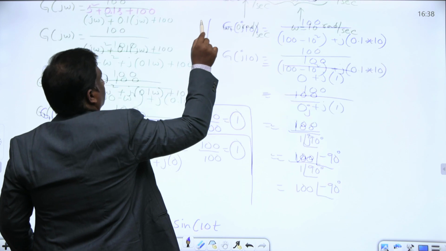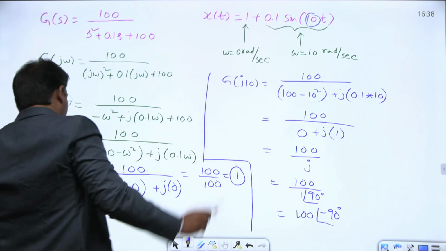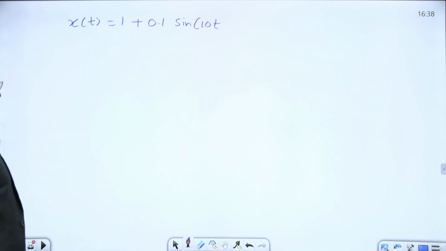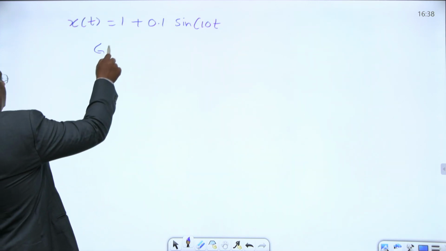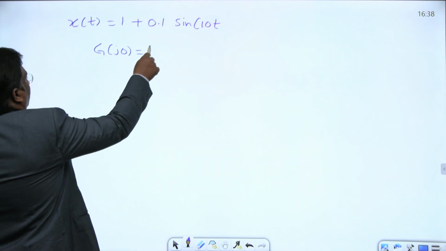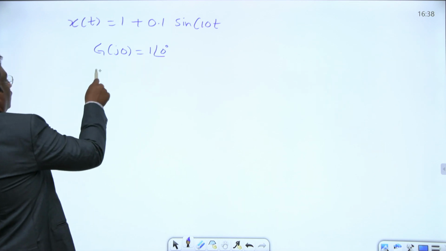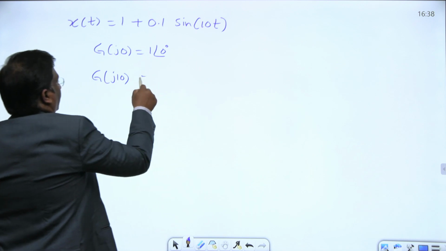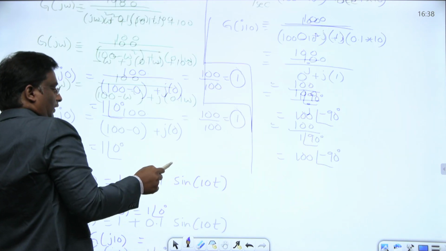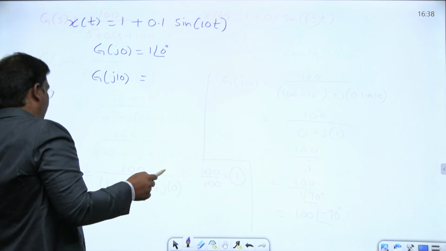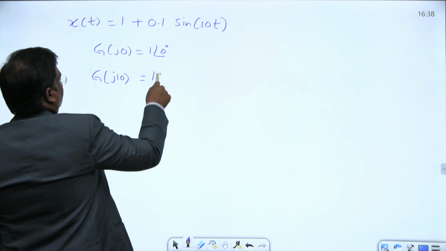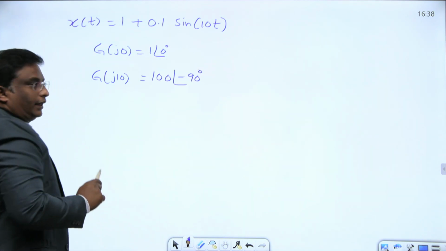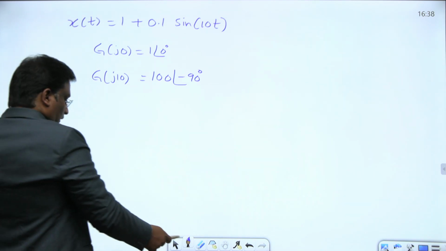And what is the transfer function at 0 radians per second? 1 at an angle 0. This is G of s. G of j0, we got 1 at an angle 0. What is G of j10? We got G of j10 as 100 at an angle minus 90. That's all.